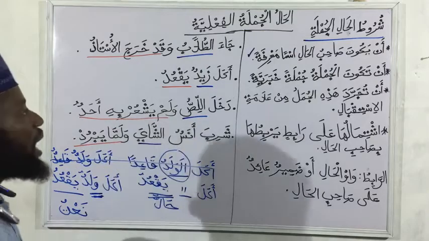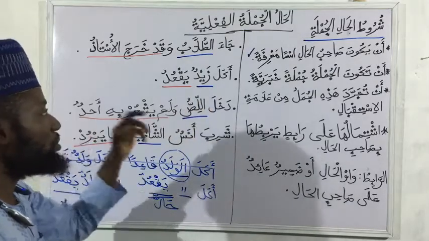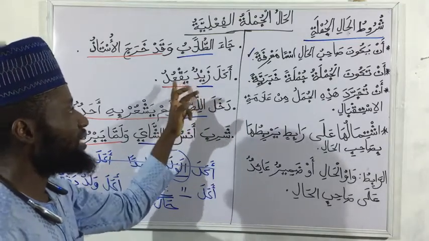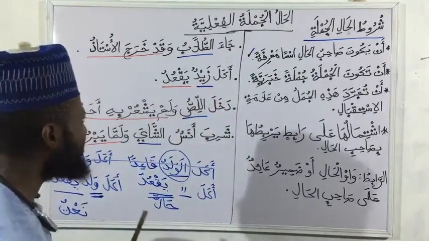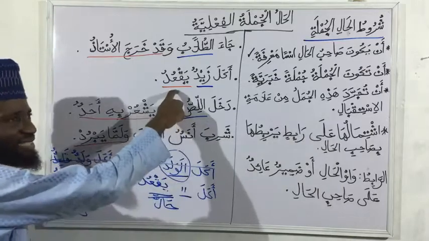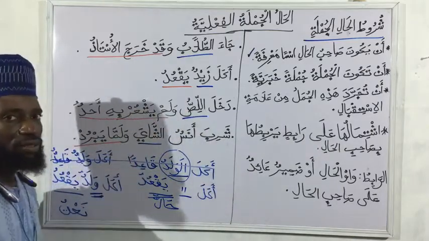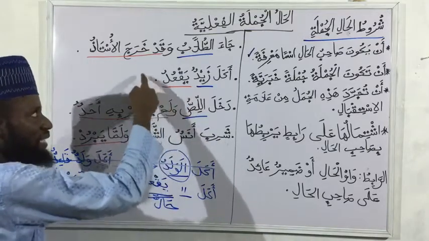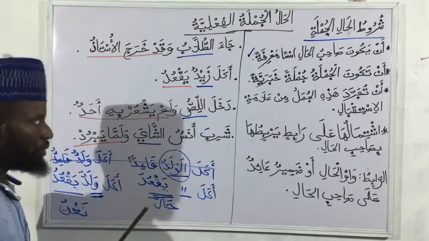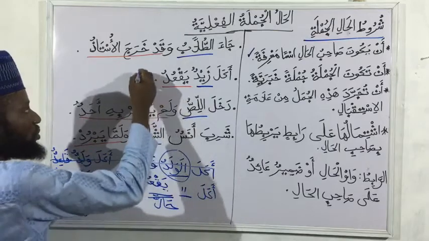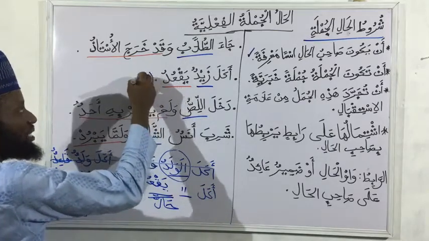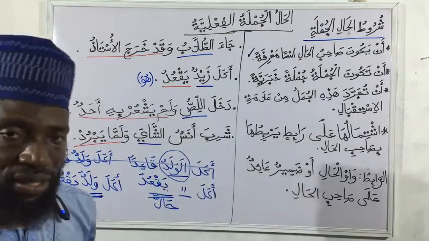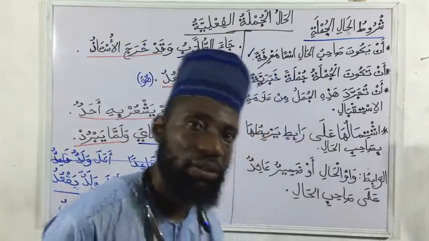Another is what? Akala zaidun yaq'udu. Zaid ate while sitting. Yaq'udu. So you can say that. So is this a jumla? Yes, it's a sentence, because it's a fi'lu wa fa'il. Where is the fa'il? The fa'il is the domiru mustatir. Do you understand? Because yaq'udu alone is just one word, but it's like two statements. It's a fi'l and fa'il.